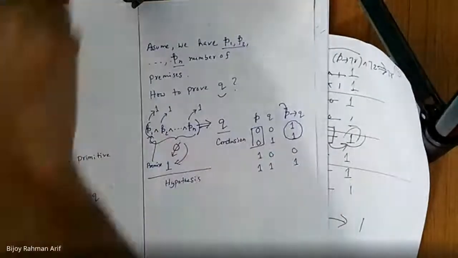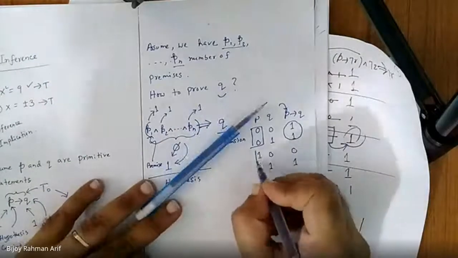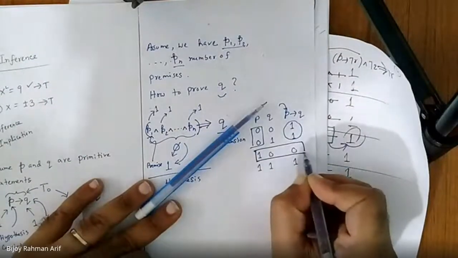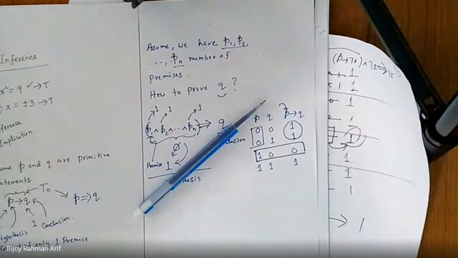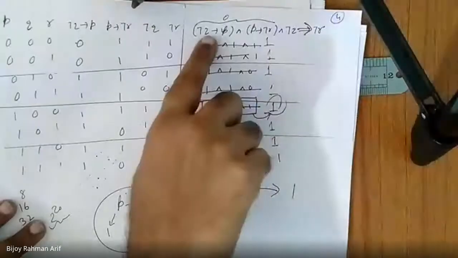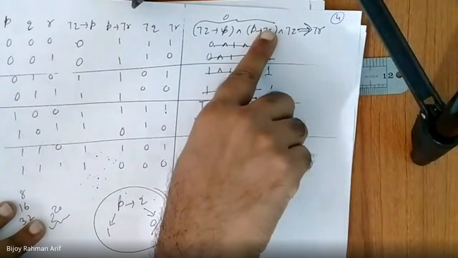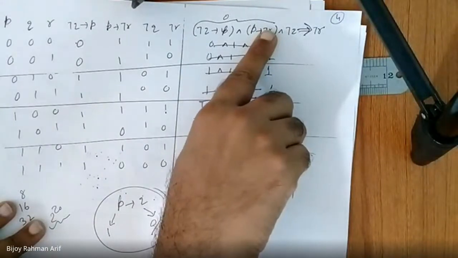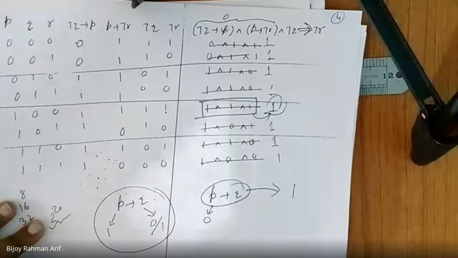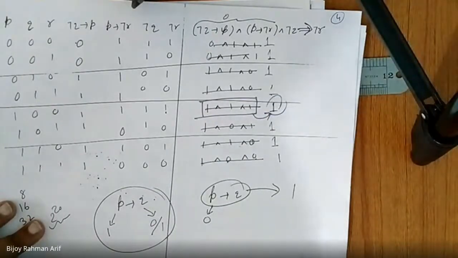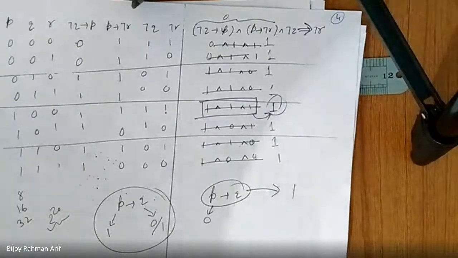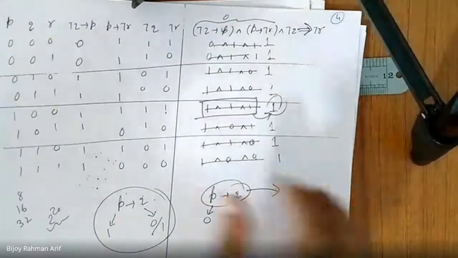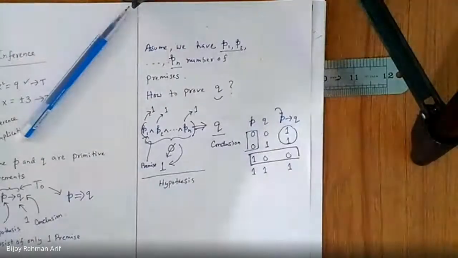Because this one should always be true. That's why these are not primitive statements. Those are compound statements. Remember? So here my premises become compound statements. Did you get it? So some of the entries in the truth table are dropped because of that. It's a good question, a wonderful question. So we are done.